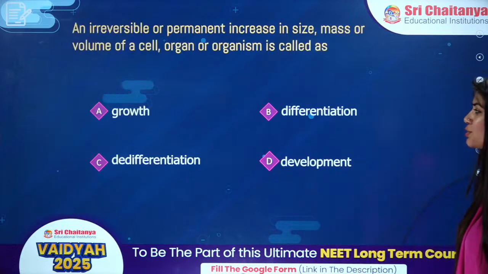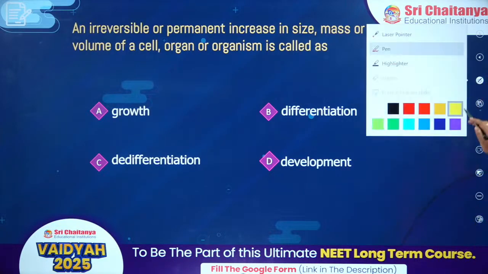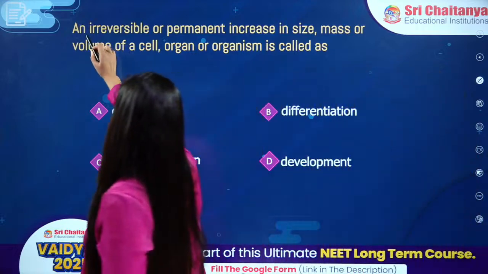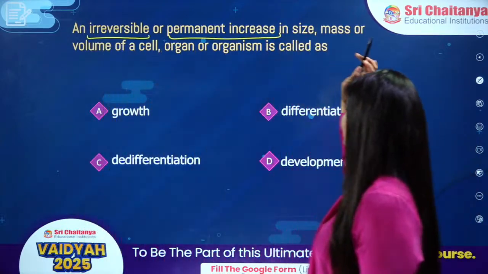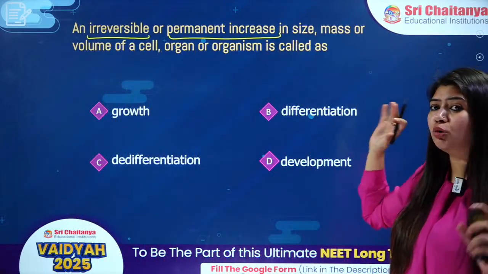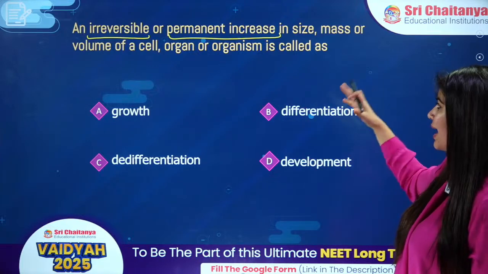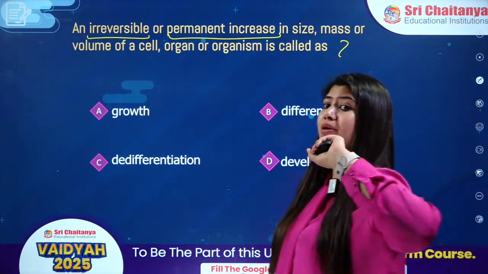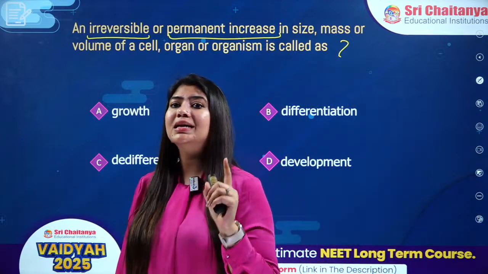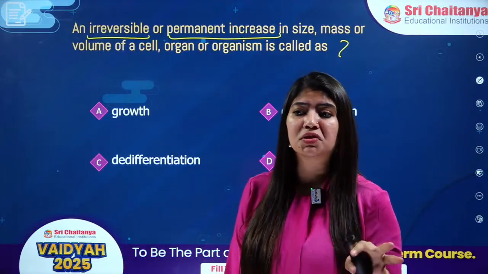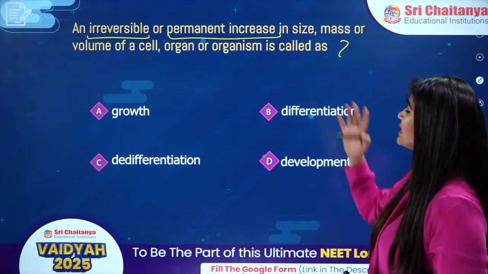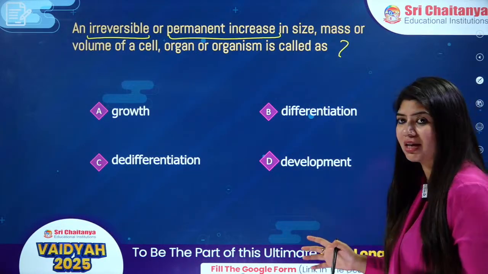All right, next question on your screen. An irreversible or permanent increase in the size, mass or volume of a cell, organ or organism is called as. The change is irreversible, it is not a reversible change. We cannot reverse it back, okay? And there is a permanent increase in the size, mass or volume of the cell. What do we call it?